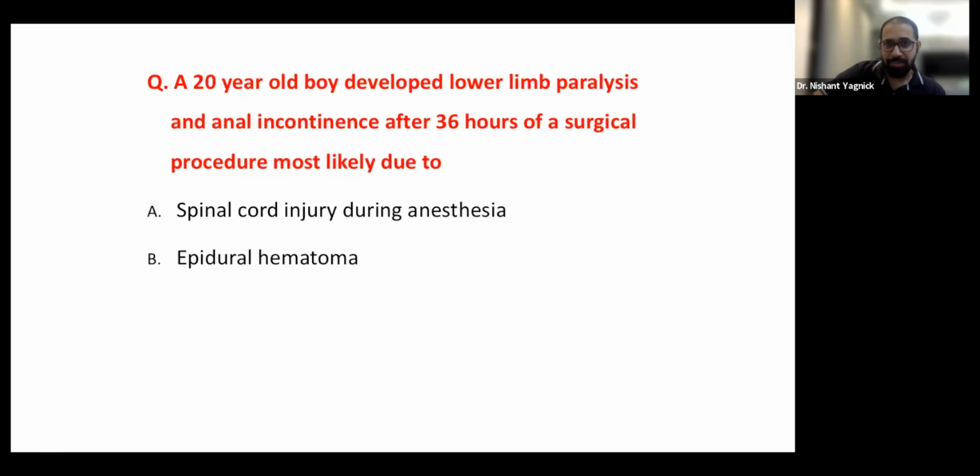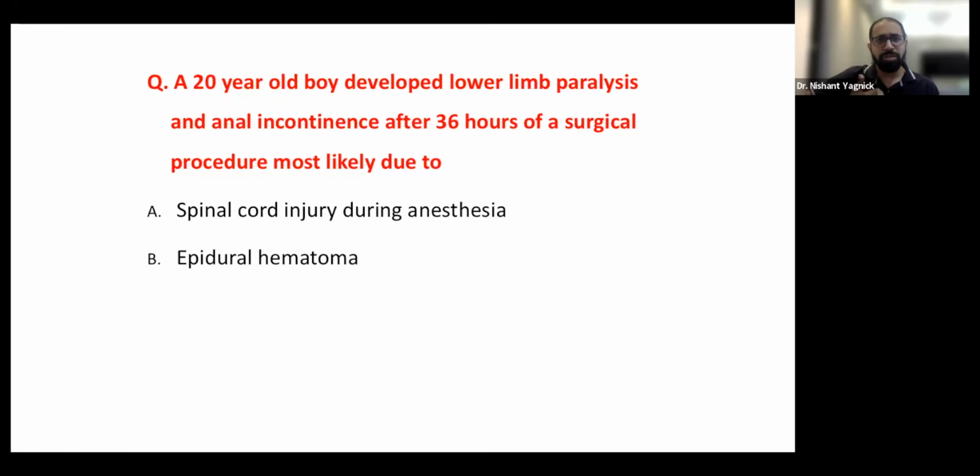So that is the big issue, because epidural hematomas can be present if the patient has been operated for the spine itself. The second thing, epidural hematomas can be due to lumbar spinal anesthesia, but no 36-hour surgery will go on in a spinal anesthesia unless they put in an intrathecal catheter, which is rarely done in the majority of centers. So it is assumed that it is a surgery under general anesthesia.